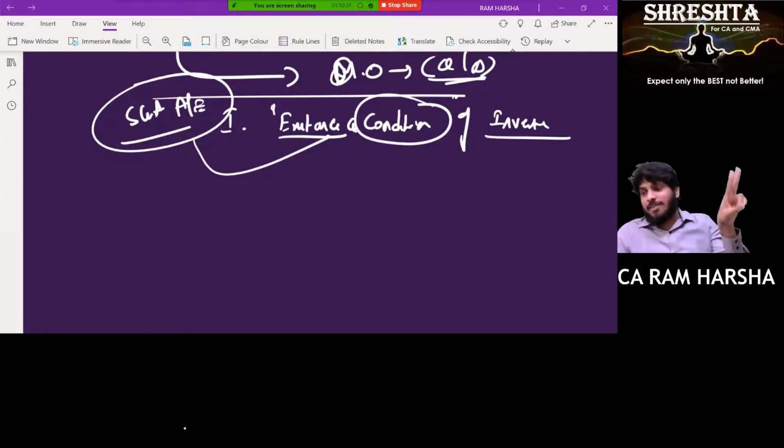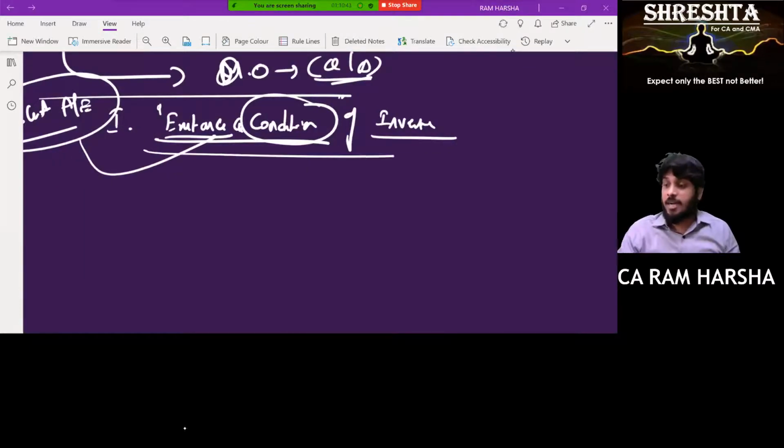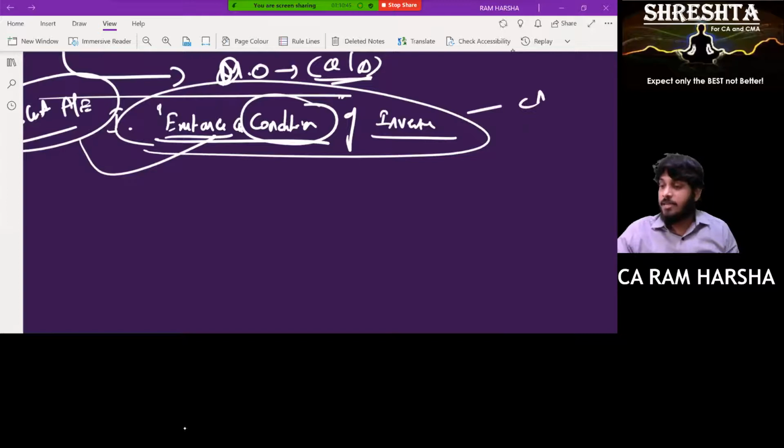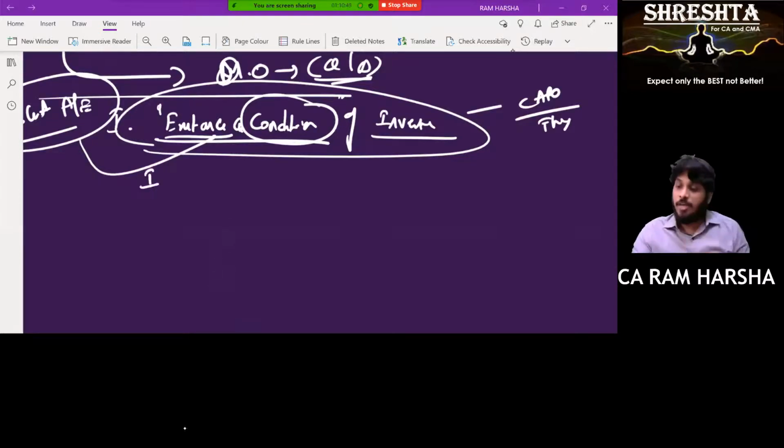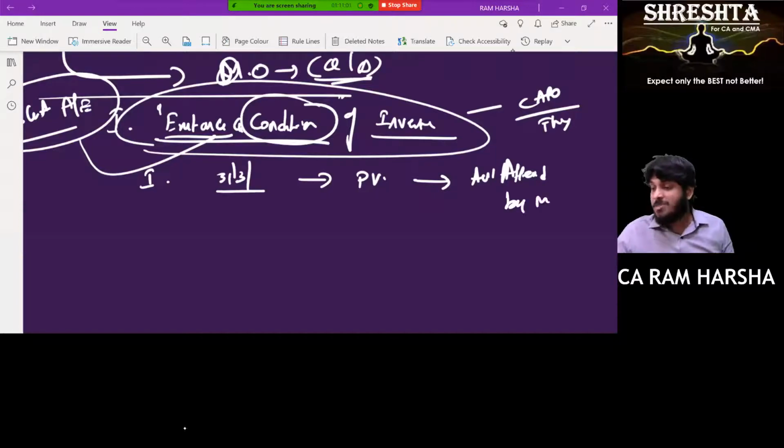So first we need to check whether existence and condition are correct or not. Then I will think of valuation later. This is related to CARO, physical verification of inventory. As on 31st March, the entity is doing physical verification, so the auditor has to attend the year-end inventory counting performed by management.